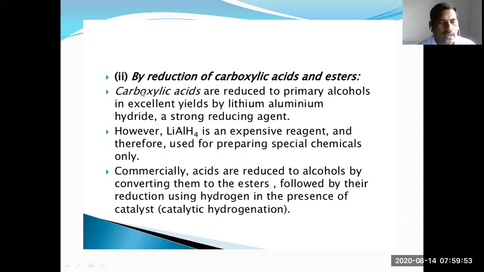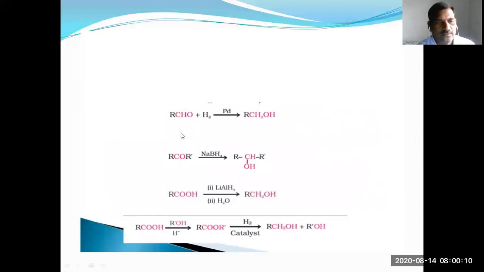So reduction of carboxylic acids and esters. Carboxylic acids are reduced to primary alcohols in excellent yields by lithium aluminum hydride. See here, this is the aldehyde.